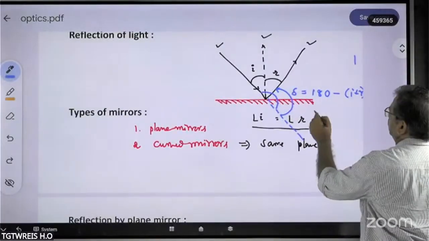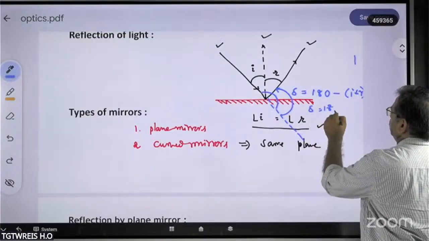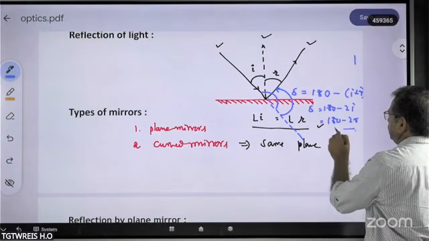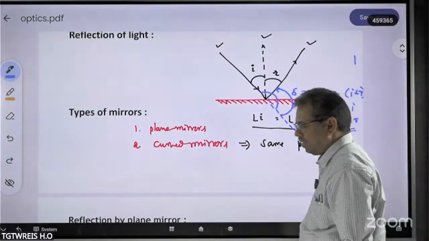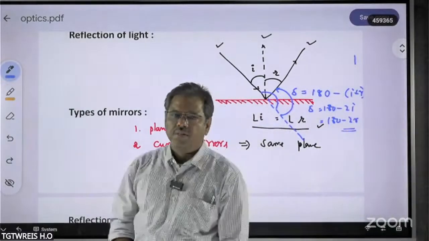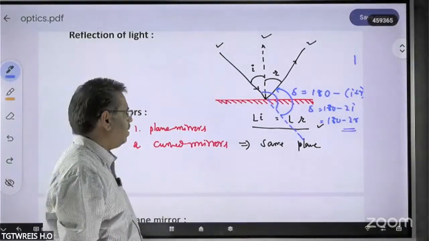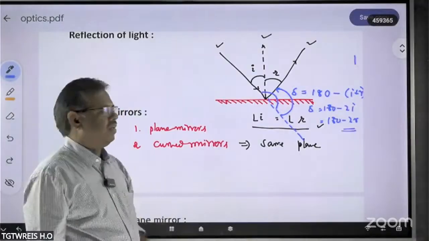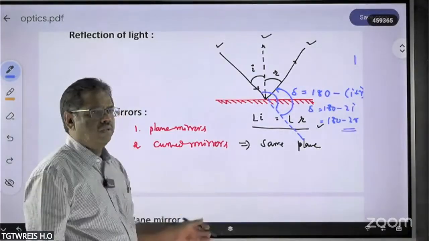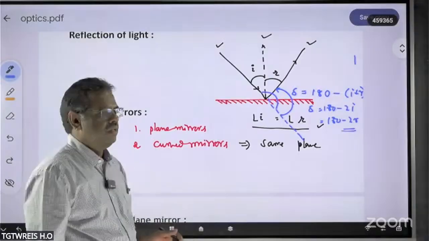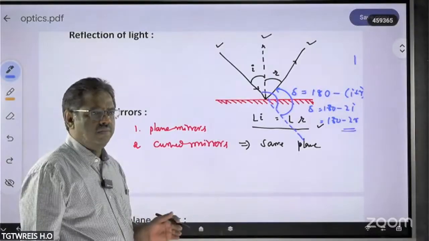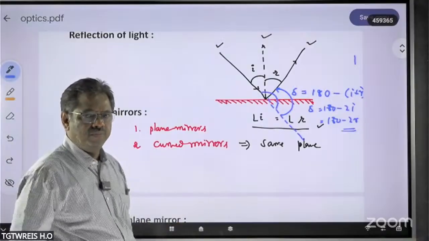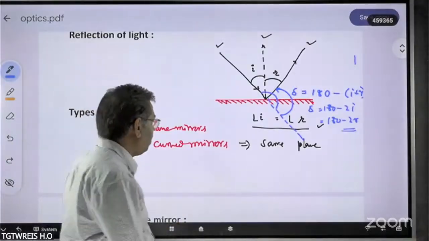So you can write delta is equal to 180 minus either 2i or 180 minus 2r. This is the angle of deviation produced on the incident ray whenever it is incident on the plane mirror. Suppose the light ray undergoes a number of reflections, successive or multiple reflections, because of a number of plane mirrors. Then what is the total angle of deviation?